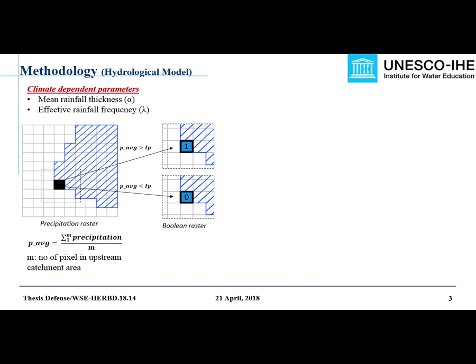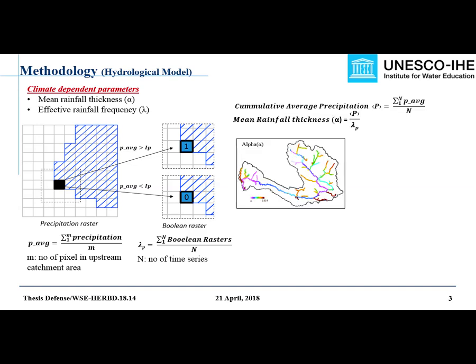Once this process is completed for the entire time series, the frequency of precipitation is calculated as the ratio of the sum of all Boolean rasters to the number of time steps. This is then followed by the calculation of mean rainfall depth as the ratio of cumulative average precipitation to the precipitation frequency.